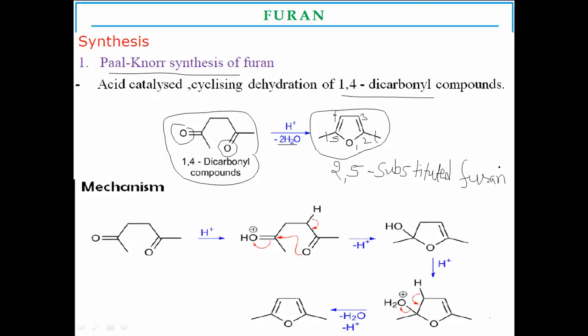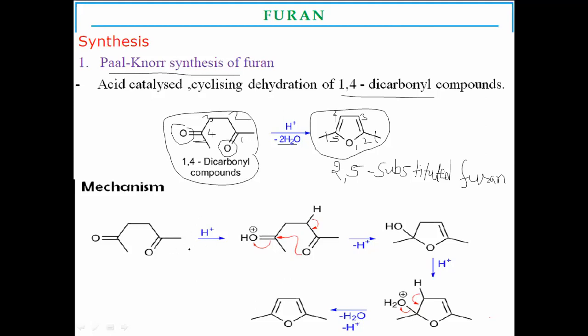In such questions, you have to identify the correct name of that particular synthesis whose starting material is a 1,4-dicarbonyl compound. If you start with position 1, then 2, 3, 4, at the fourth position another carbonyl group is present.